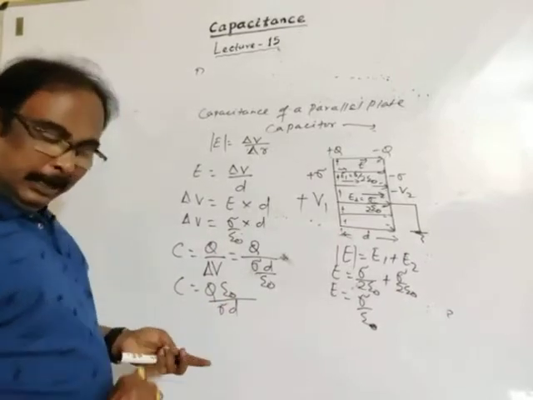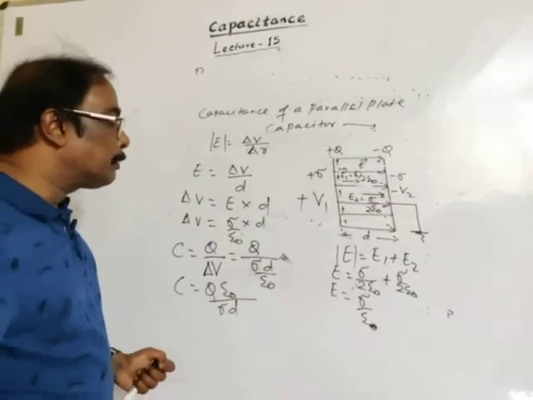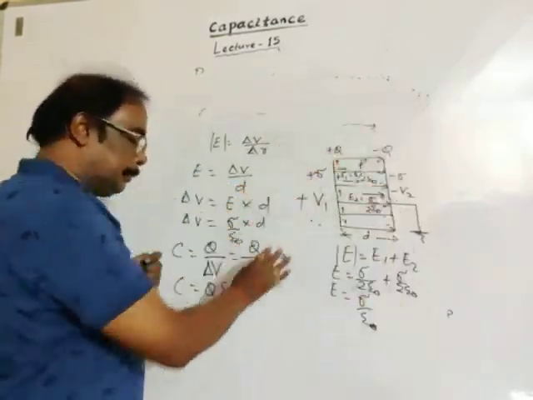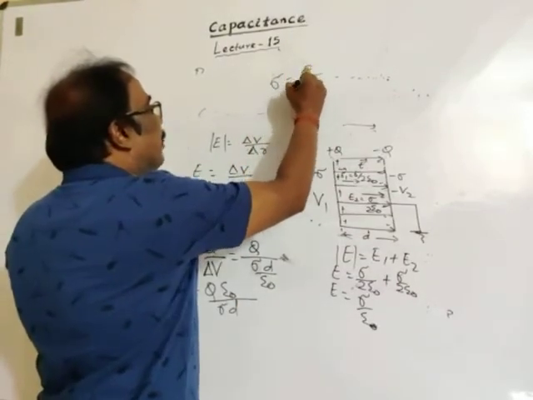Sigma is charge density. Charge density is charge upon area.